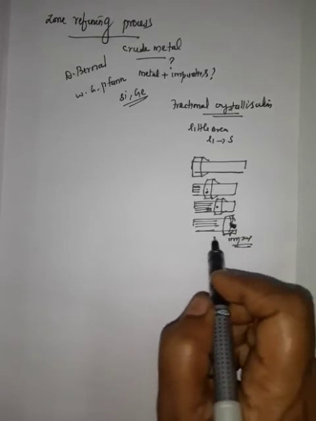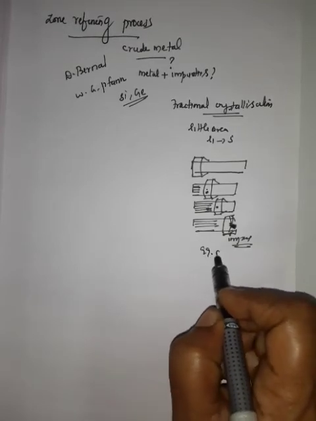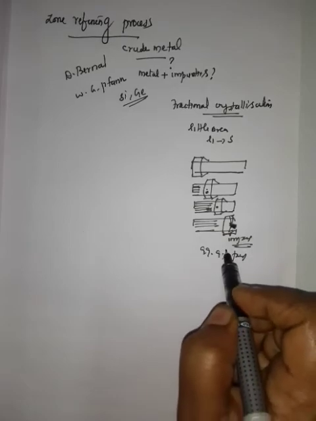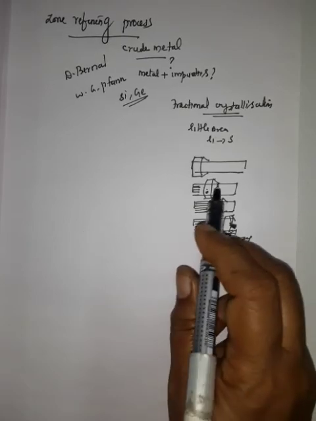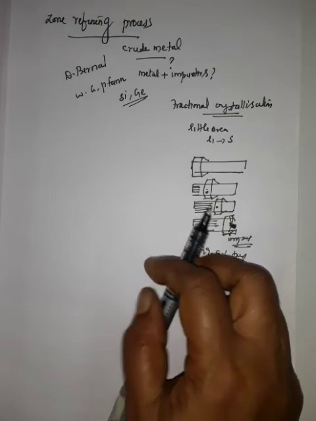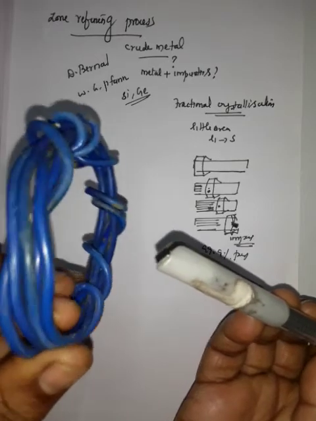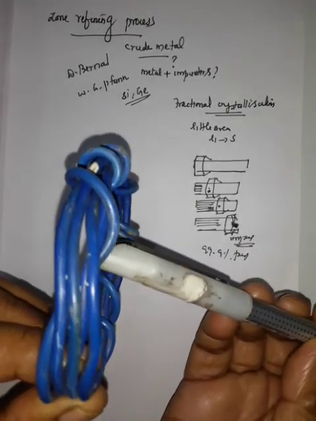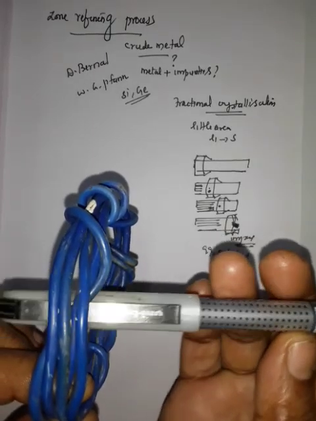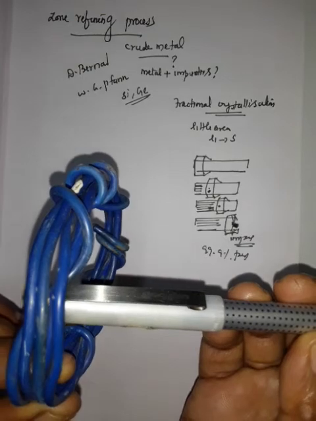Once more this process is repeated, so we will get 99.9% purity here. Likewise, in this zone refining, for example, consider this is the mobile induction heater and the pen is the impure rod. See, this is the heater.